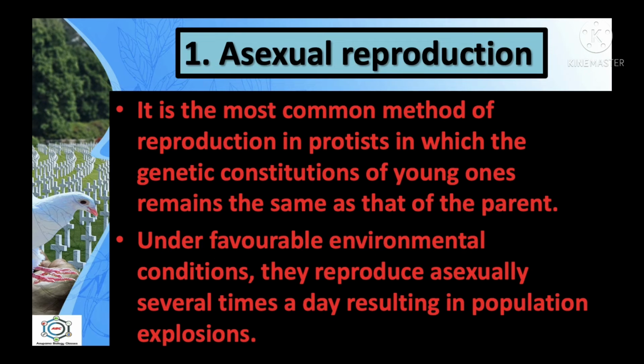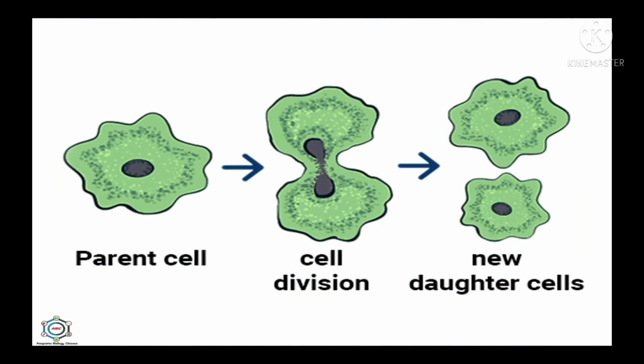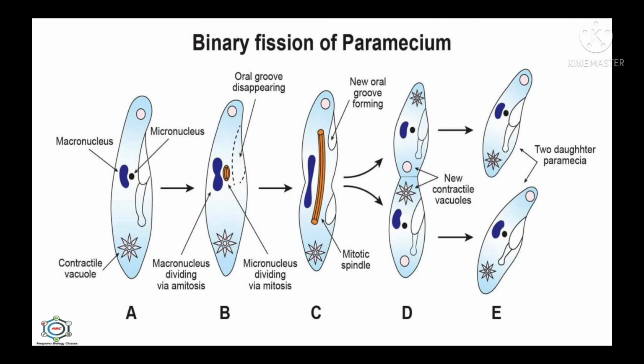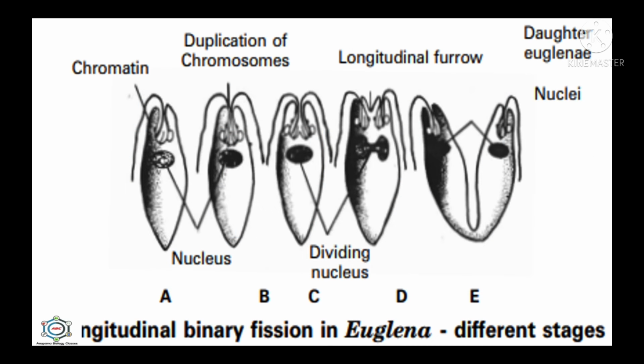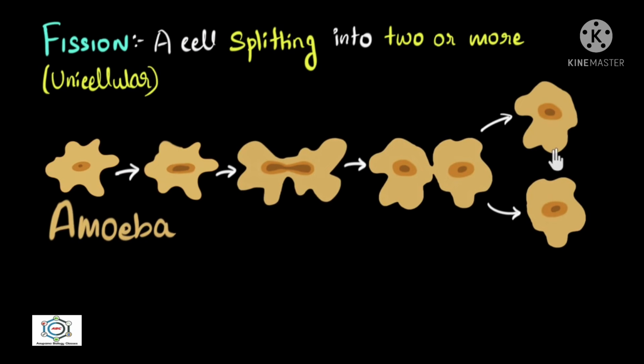The major types of asexual reproduction are, first one, binary fission. In this picture you can see the parent cell divides into two approximately equal daughter cells, either transversely like in Paramecium, longitudinally like in Euglena, or axially like in amoeba, by mitosis.